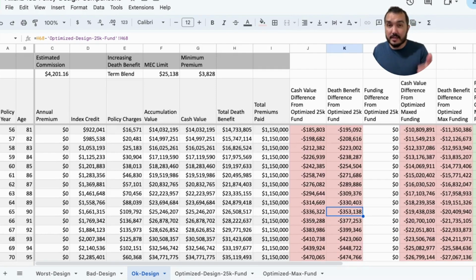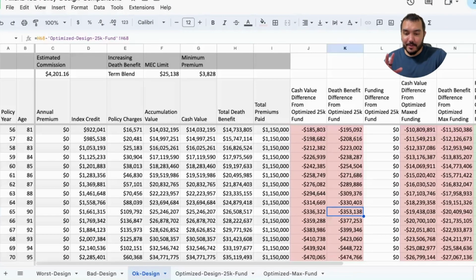So it is less clear in these IULs, the difference at those later years, when you start these policies out early. If you're young, these IULs can be fantastic tools for wealth growth. And that's what's really clear here. Even in these OK design policies, they're going to do pretty well if you start them early. All right, so now we're going to get into the fun stuff.